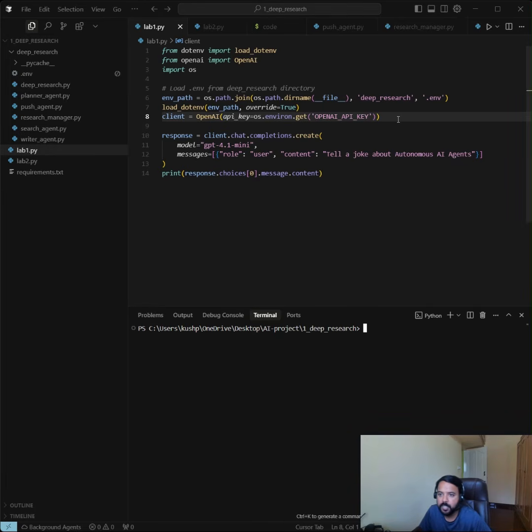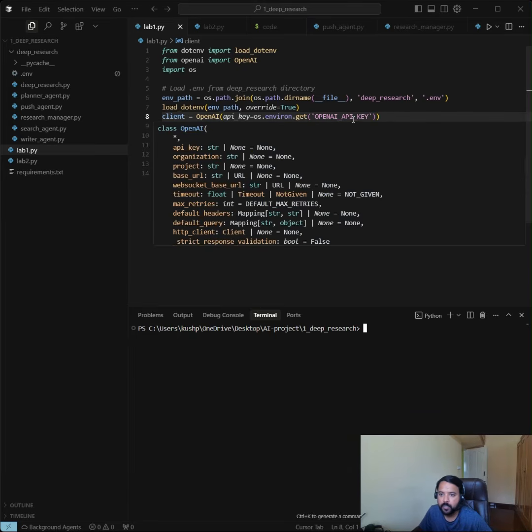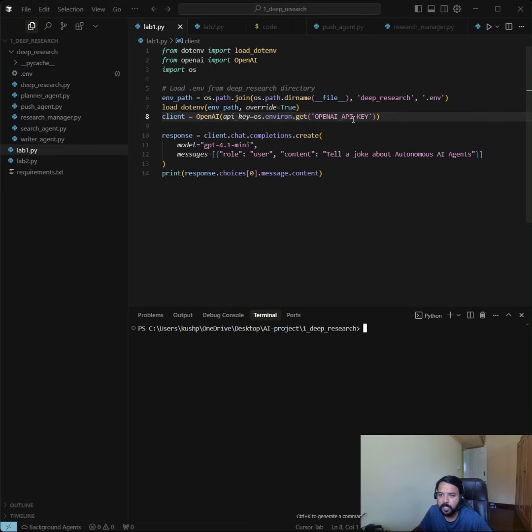In this simple example, we are trying to make the connection between OpenAI models and our local machine. We are passing an OpenAI API key in the .env file, fetching it, and making a variable client. Then we are using the chat completion model.